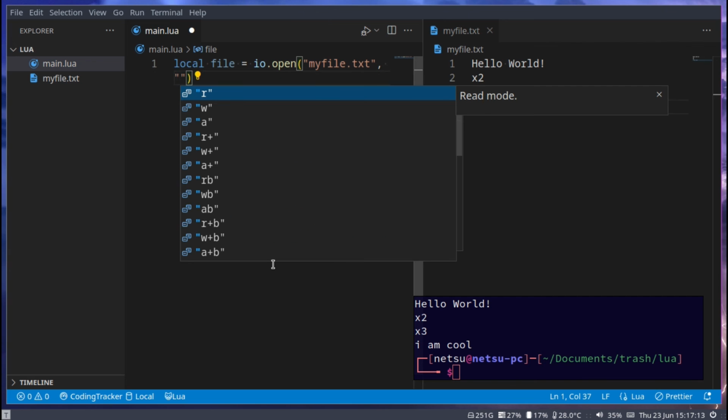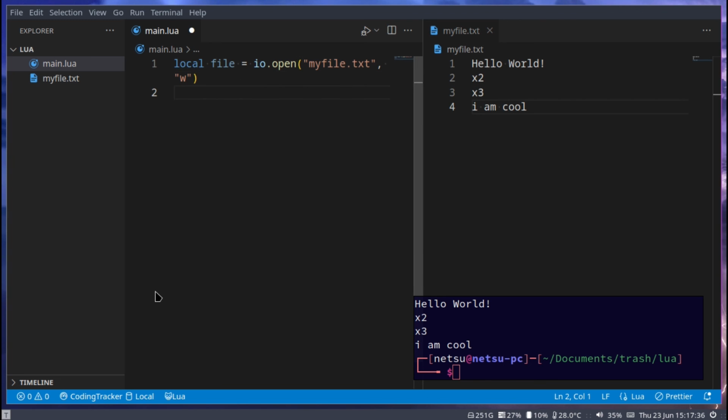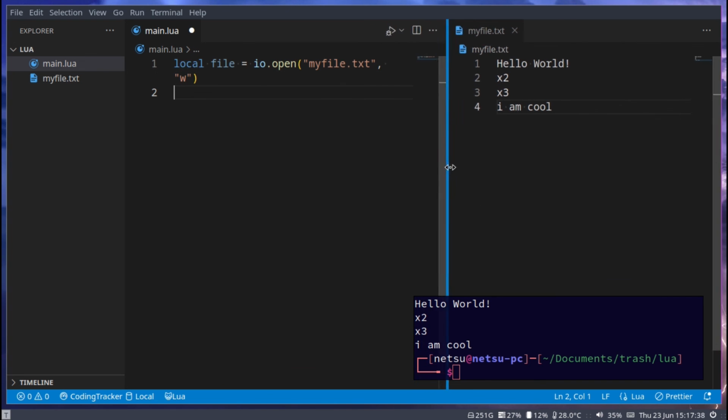So here we could specify all of these: read, write, append, read and write, write and read, I think, append and everything else. Read byte, write byte, append byte, and so on and so forth. But we're mainly going to be focusing on these here. So first we'll have write. Now W just means write, so we'll write data to a file.